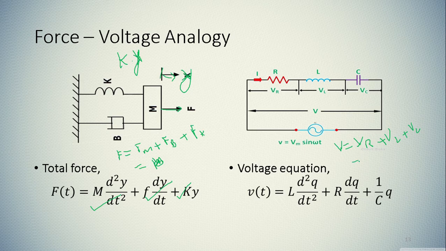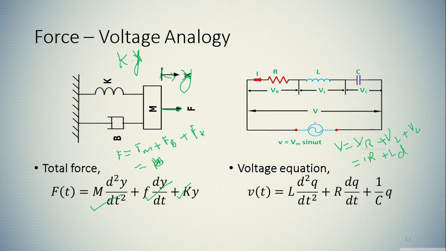Now the voltage drop across the resistor is VR equal to I into R. The voltage drop across the inductor, that is VL, can be given by L di by dt.